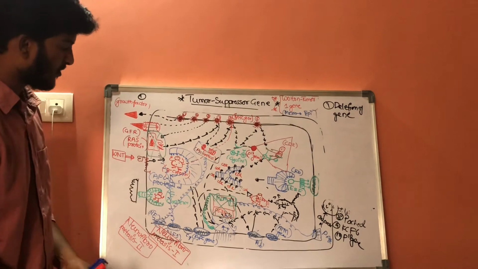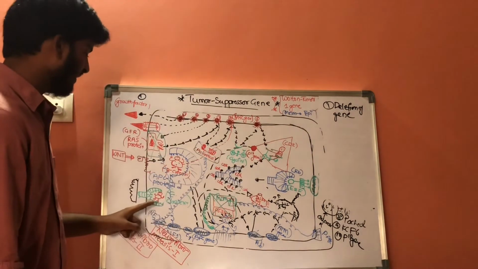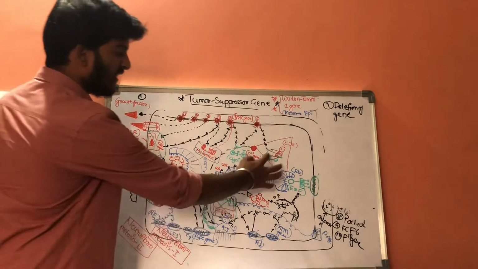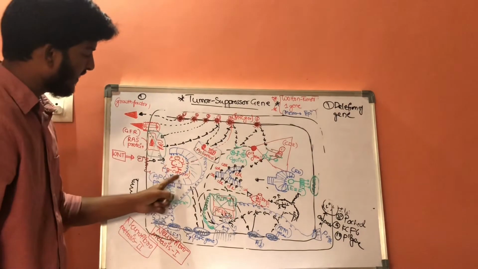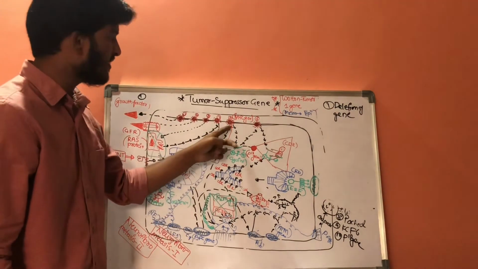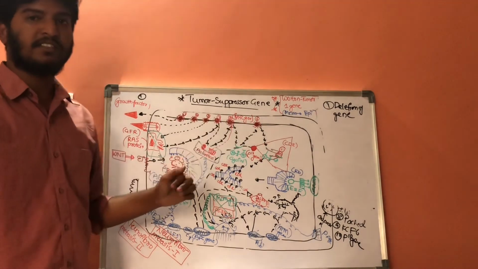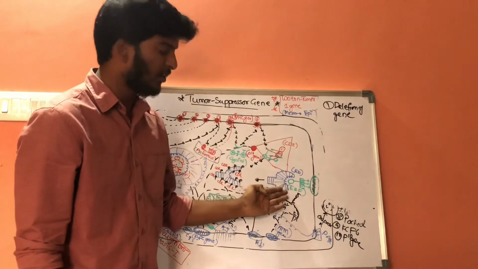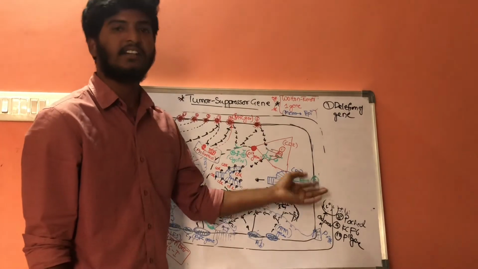If there is no production of these RB genes and E-cadherins and APC genes, then these cyclin-dependent kinase enzymes can phosphorylate these RB genes, and these beta-catenins can activate these MYC genes. Whenever these genes are activated, then it will activate the E2F proteins. If these E2F proteins are activated, it results in DNA replication.